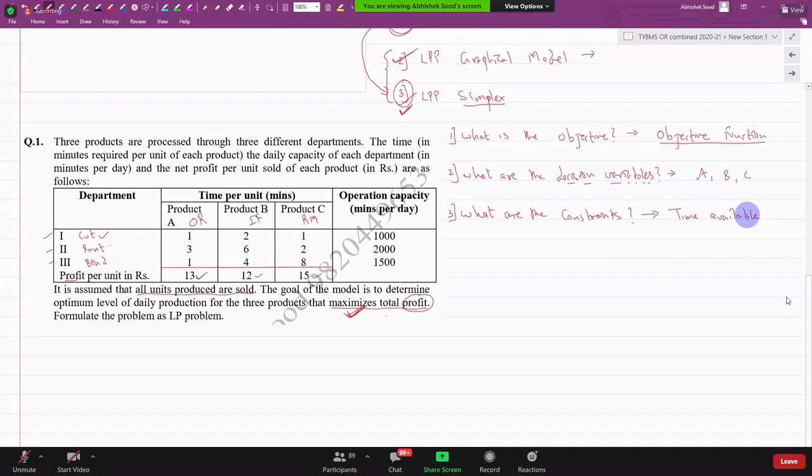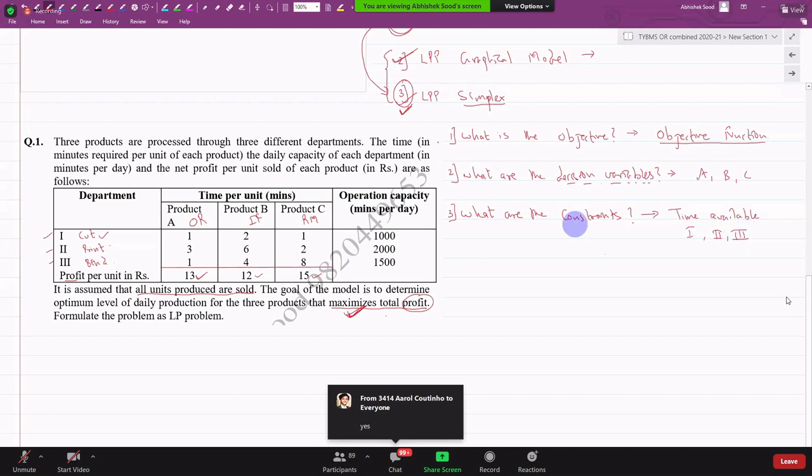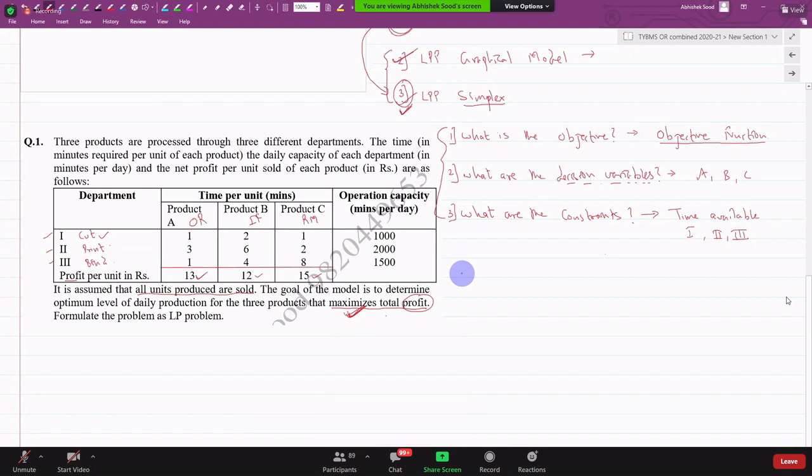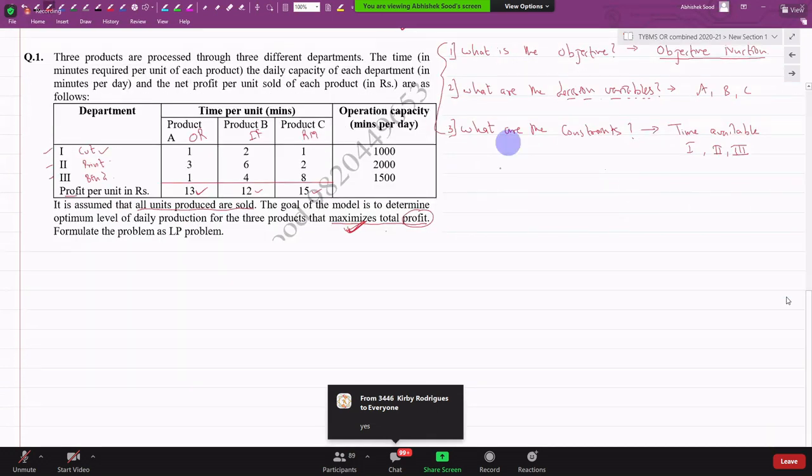Time available in which department? In department 1, 2, and 3. You have to answer these three questions. Whatever type of sum, howsoever difficult a sum you get, you have to answer these three questions first. Am I clear? The first question may seem very easy to you, but believe me, once I go ahead, the level of the questions will keep on becoming more and more difficult.